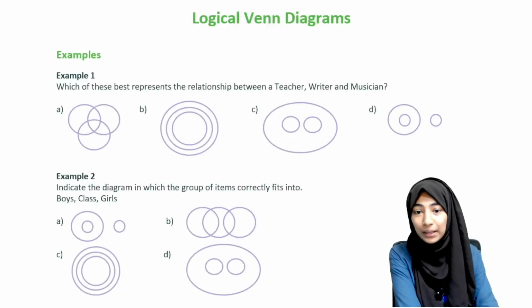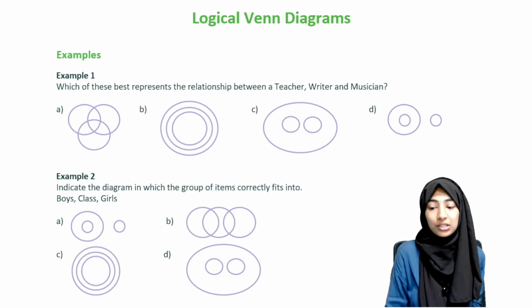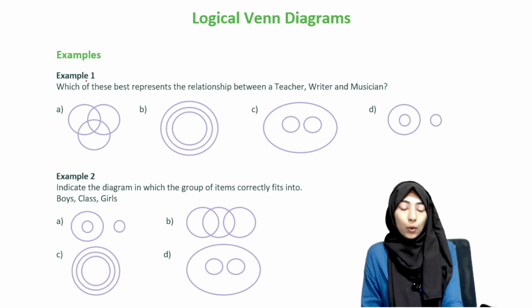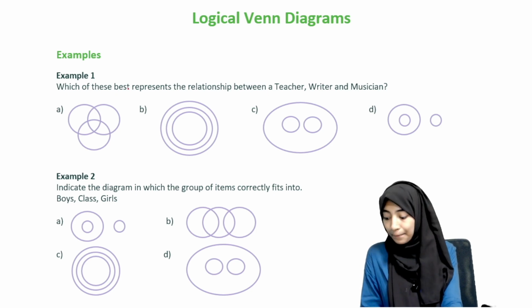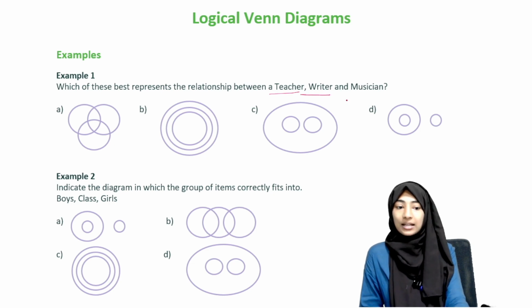So hello, now we'll be doing questions on logical Venn diagrams. The example session is what we'll be having now. So let's start right into it. Okay, so which of these best represents the relationship between a teacher, writer and musician?